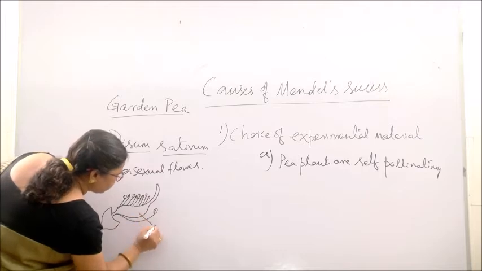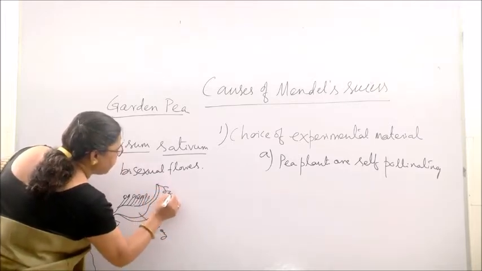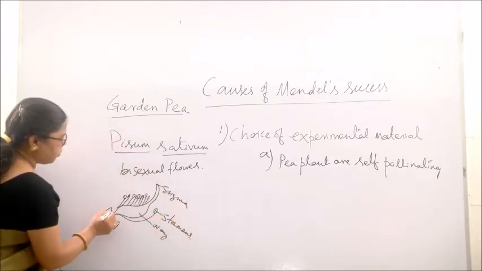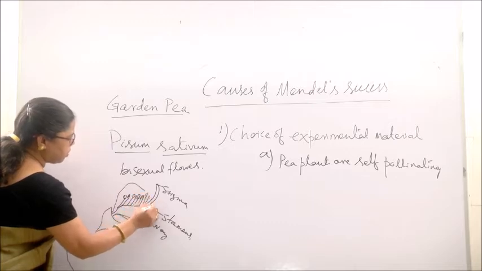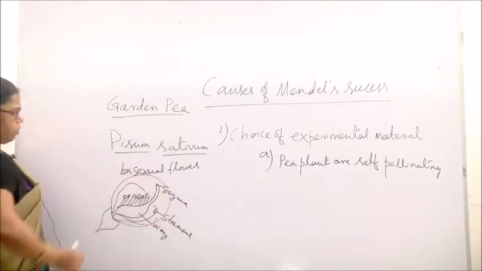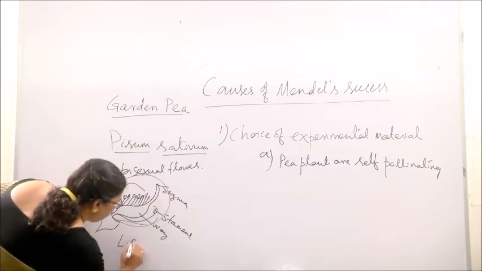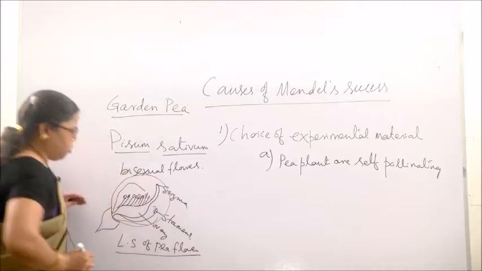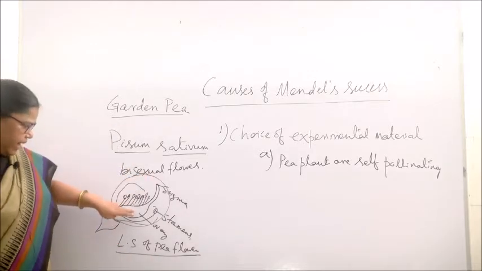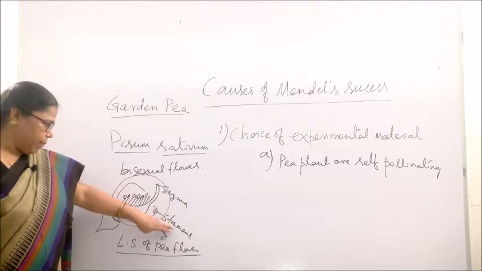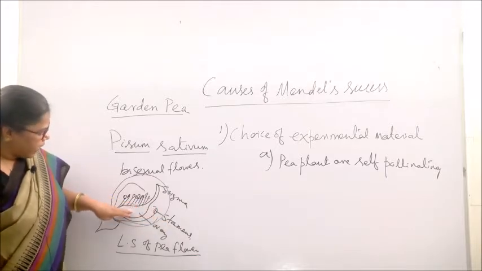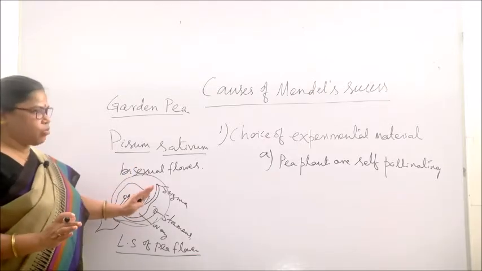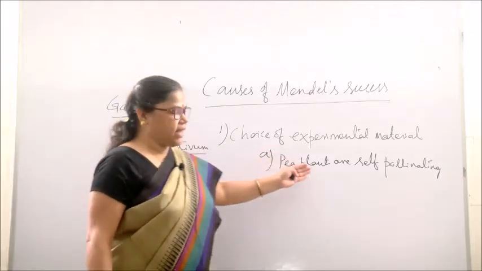And this is the gynoecium. This one is the ovary, the stigma. These are the stamens, and the carpels are also there. So, this is the LS of pea flower, which shows both the reproductive organs: the male reproductive organ, the stamens, which have anthers, and the female reproductive organ, the gynoecium, with ovary and stigma. That is why it is a bisexual flower. Since they are bisexual flowers, they are naturally self-pollinating.